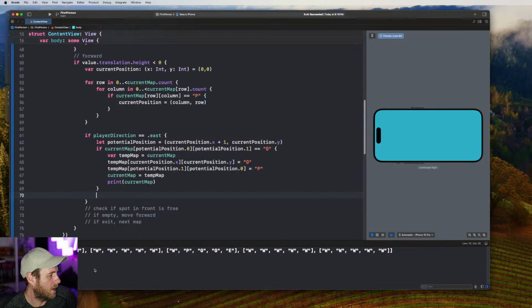Okay, so this is our map. So we've got walls there, walls there. This is the row we care about. Then we got walls and then walls again. We want to move this P to where this G is. We want to swap these 2 around essentially.